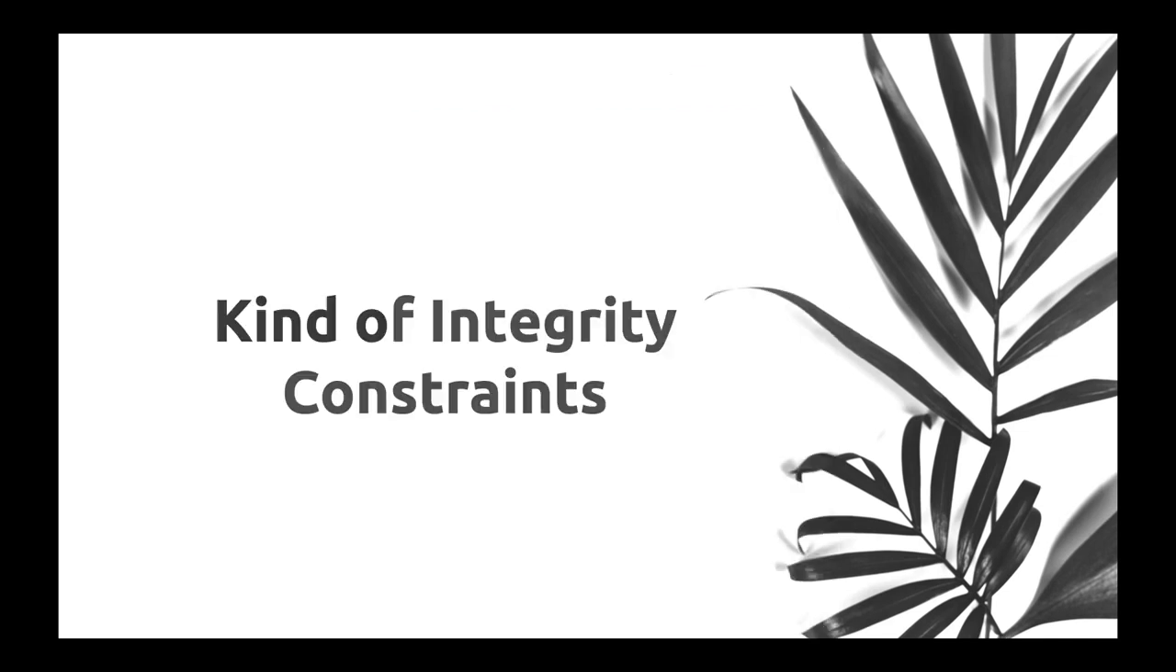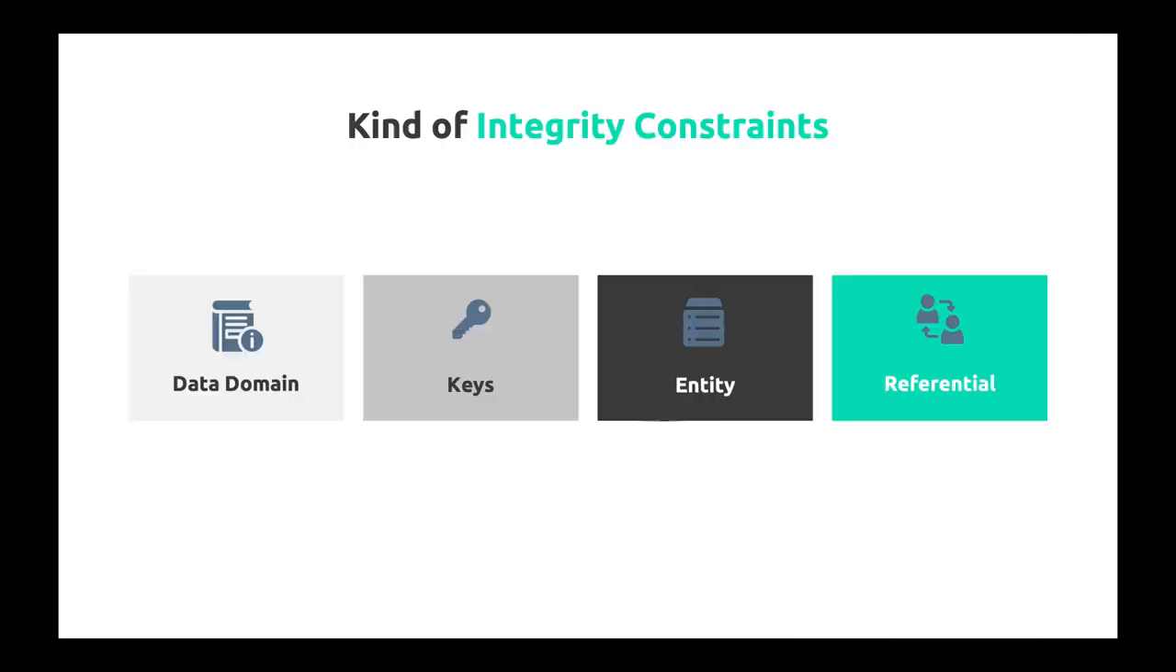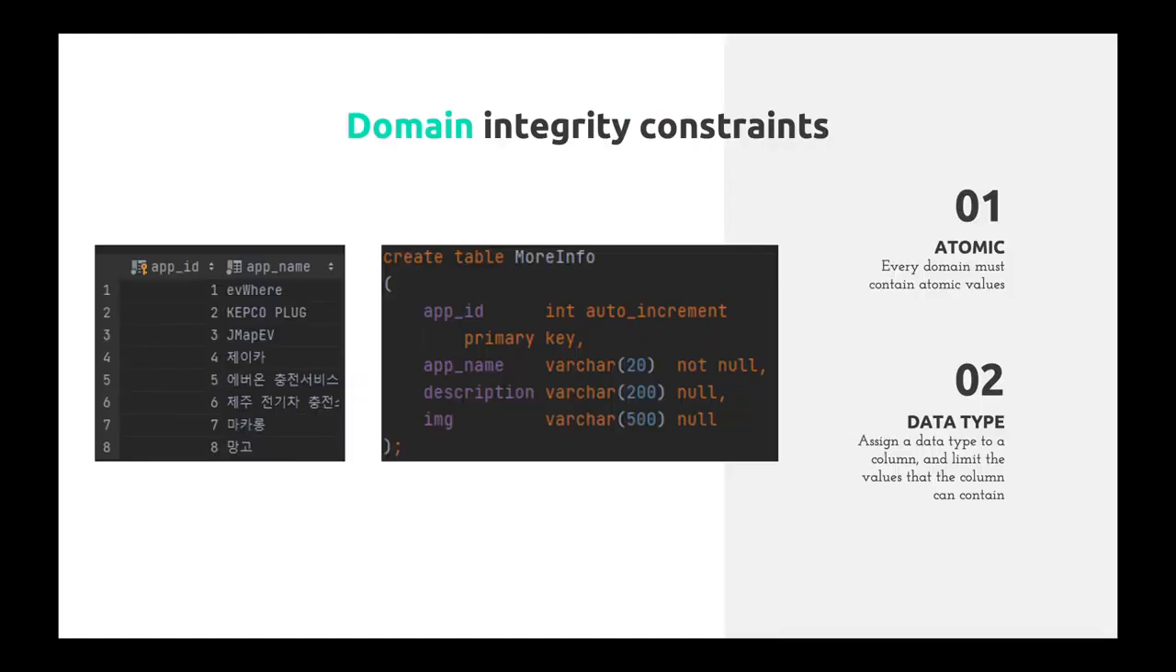Second, kind of integrity constraint. In my Pikachu project, data integrity is divided into 4 categories. First, data domain. Second, key. Third, entity. Lastly, reference. In domain integrity constraints, every domain must contain atomic values. When assigning a data type to a column, the values that the column cannot contain should be limited.